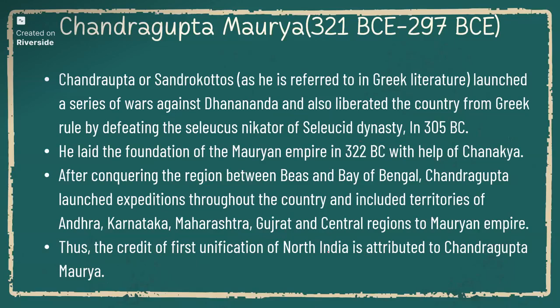The first one is Chandragupta Maurya. As we have seen, he is the founder of the Mauryan dynasty. So Chandragupta, or Chandrakutos as he is referred to in the Greek literature, launched serious wars against Dhanananda and also liberated the country from Greek rule by defeating Seleucus Nicator of the Seleucid dynasty in 305 BC.